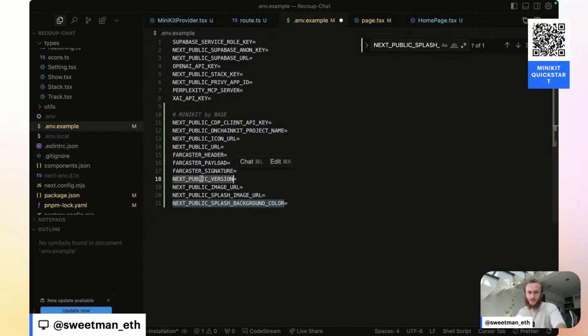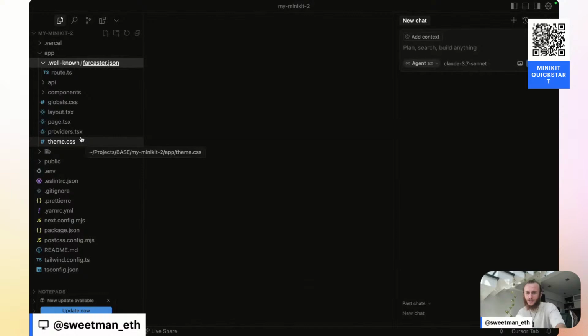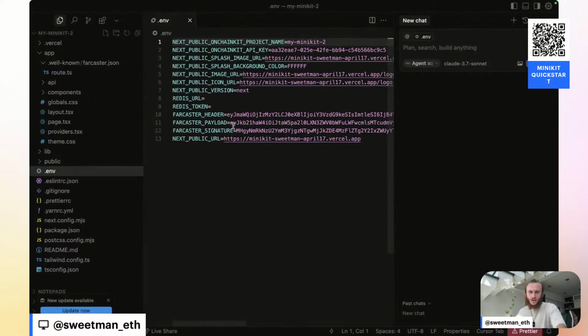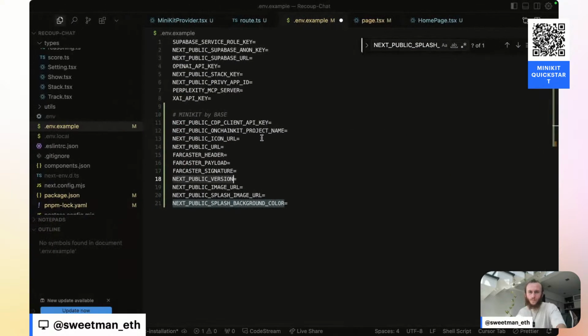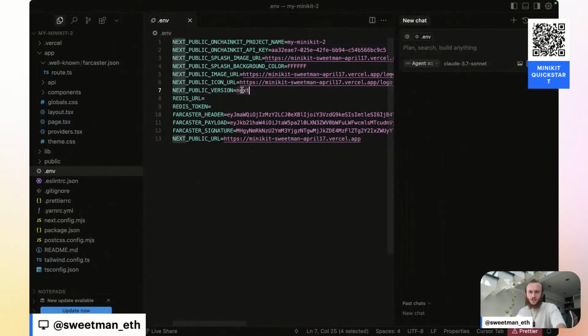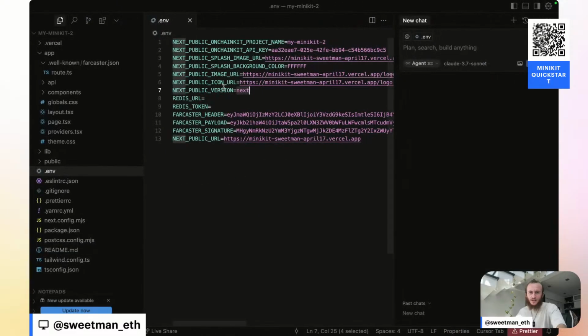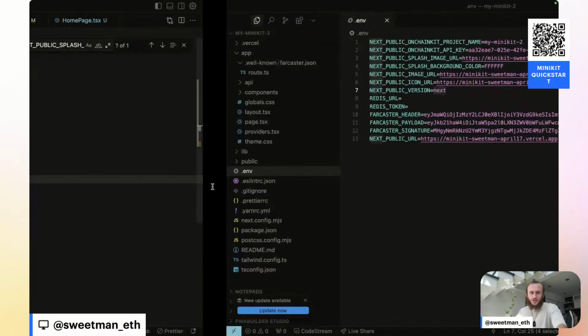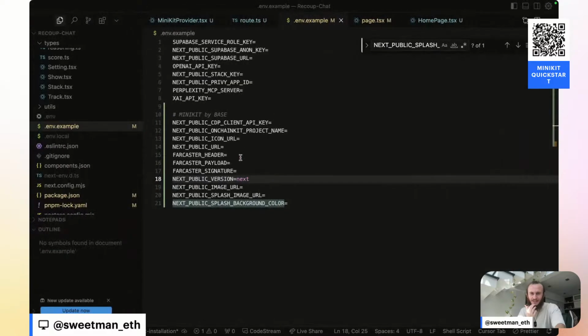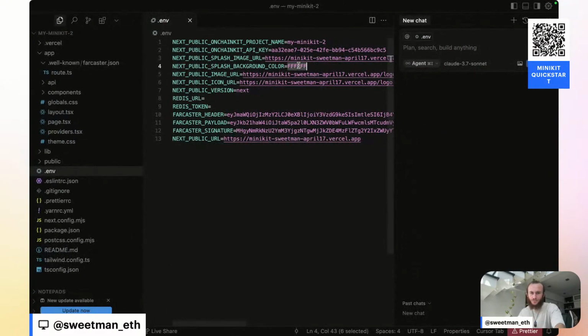Let me see what next public version is inside of this app. Here's our env, and let's copy over anything that we can. So the next public version is just next. So next public version is next. Image URL is going to be an image. Splash background color. Where's the background color? Here's background color.